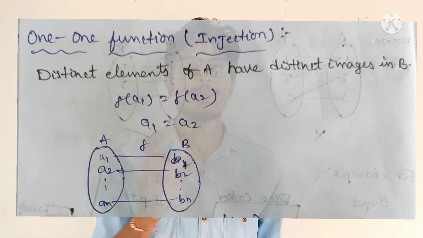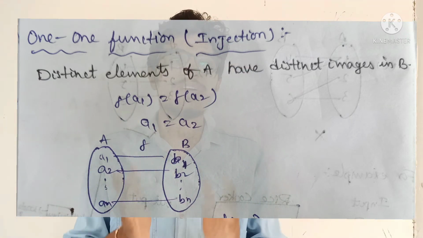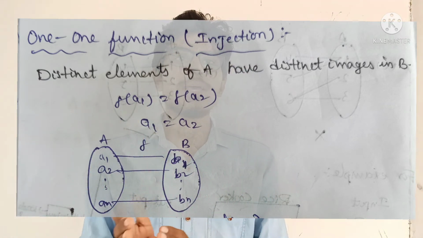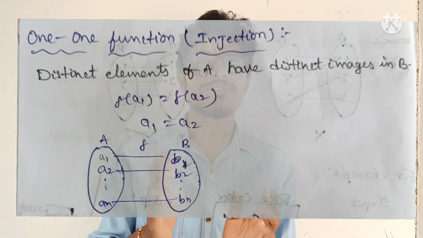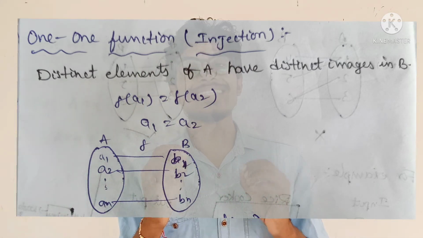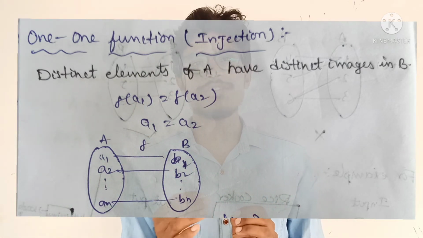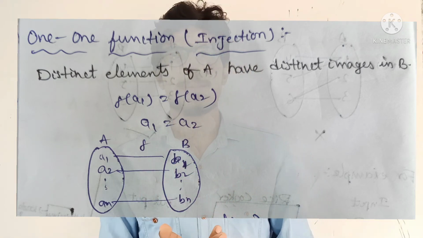Now, the first one is the one-one function. One-one means distinct elements of A have distinct images in B. That means f(a1) = f(a2) implies a1 = a2. This is the necessary and sufficient condition for a one-one function. A one-one function is also known as an injection. Let me show it in the diagram.